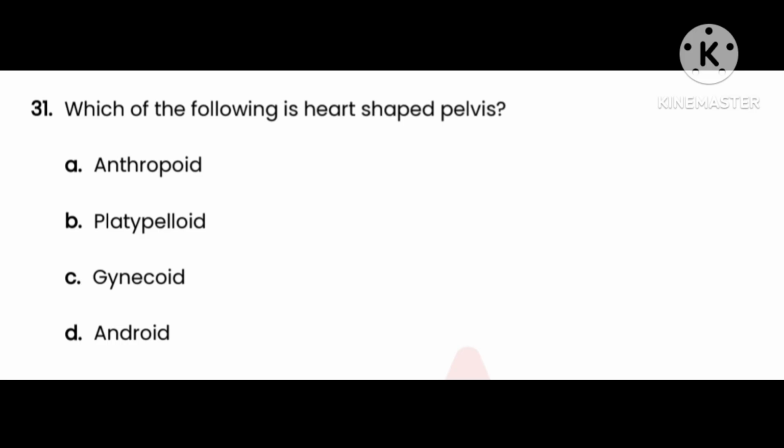Question number 31. Which of the following is heart-shaped pelvis? Option A anthropoid, option B platypelloid, option C gynecoid, option D android. And the right answer is option D, android.